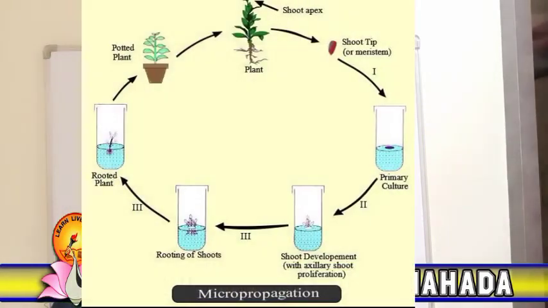Micropropagation is the propagation of plants by tissue culture technique. If vegetative propagation is not possible in a plant, then tissue of a vegetative bud, shoot apex or any other suitable part of the plant can be used as an explant for micropropagation.